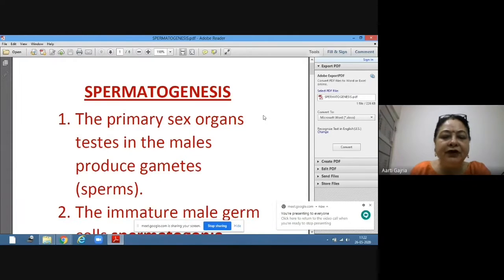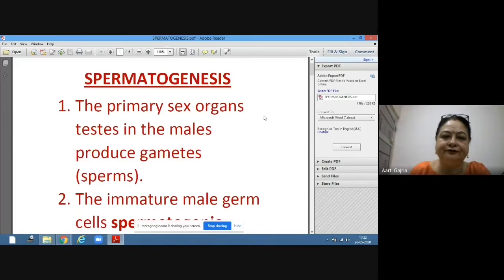The primary sex organs are the testes, a pair of testes in the males, and they produce the male gamete, which are sperms.